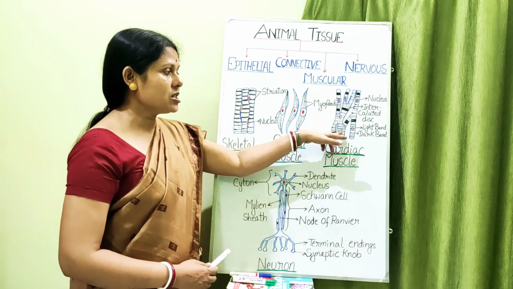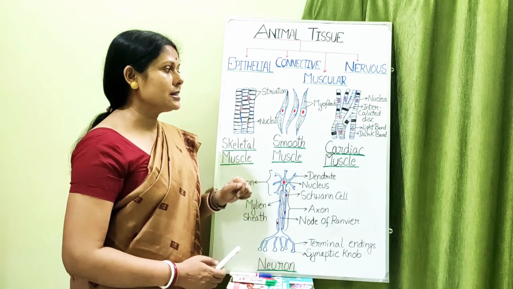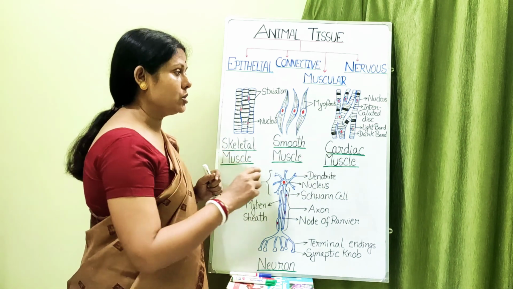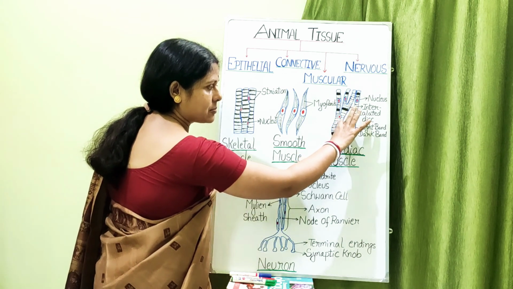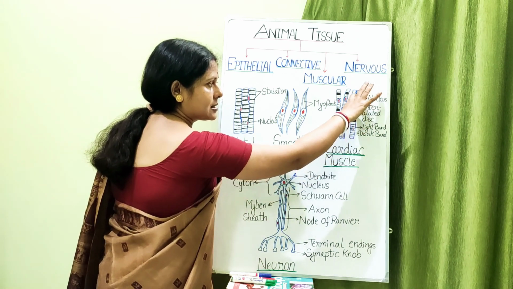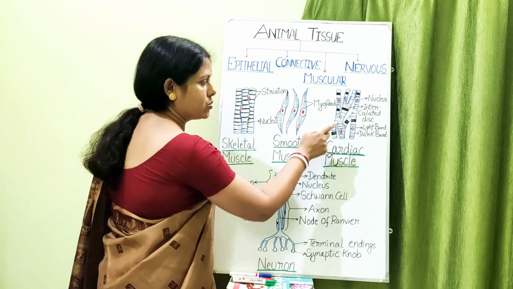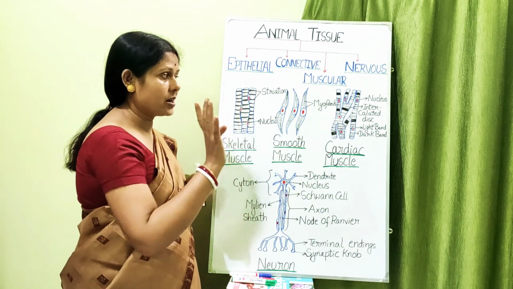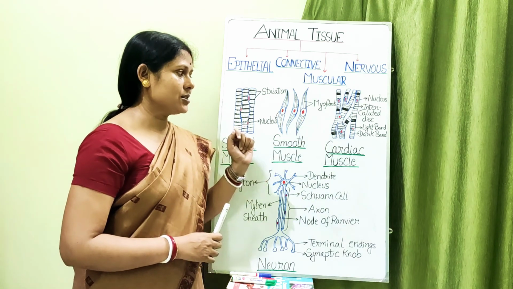Understood? Now if you see, the cardiac muscle cell is uninuclear. That means each segment here comprises a cell. So this is a cell, this is a cell. Here you can see just one nucleus is there. In the smooth muscles also you see one nucleus is there. Okay, so that is the characteristic of this.